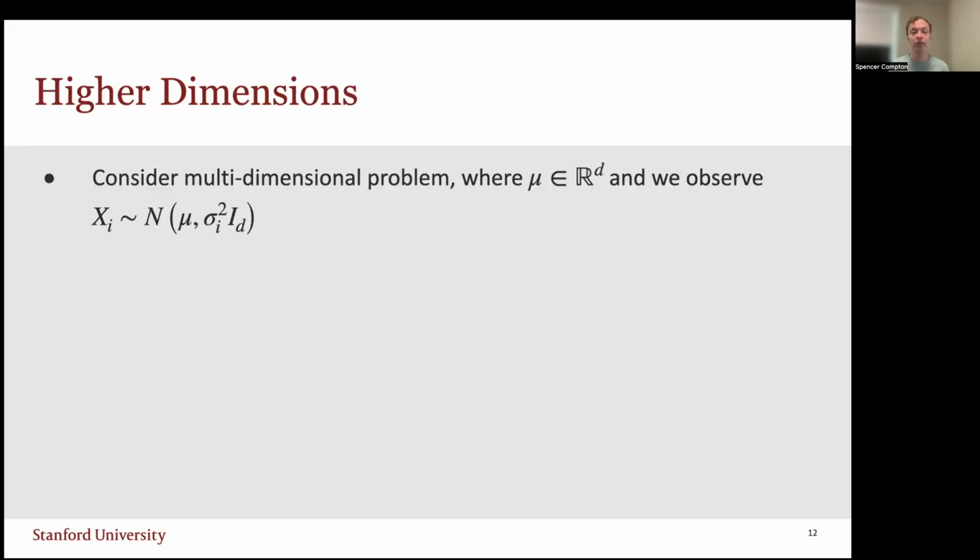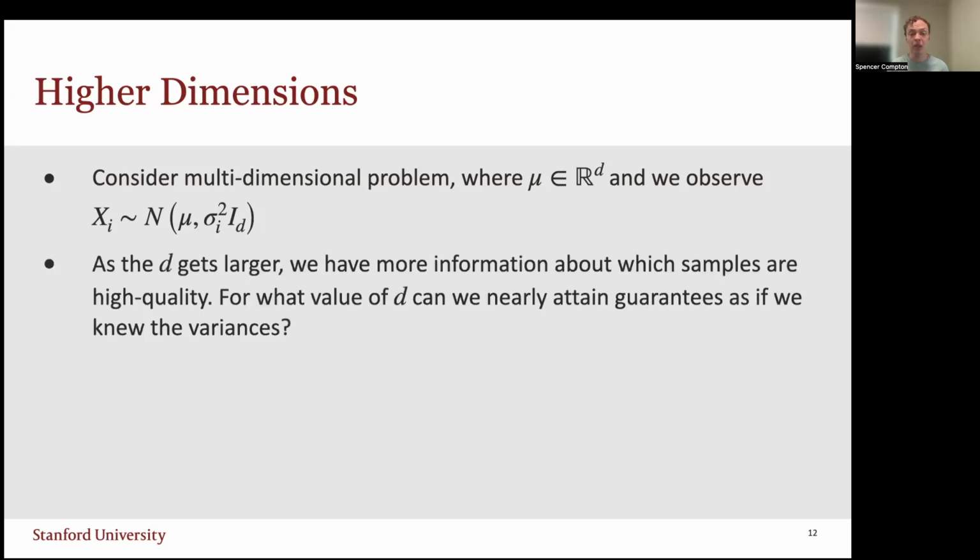Interestingly, there's also an extension to higher dimensions. So maybe you could consider the multi-dimensional problem, where mu is the mean we're trying to estimate. It's a d-dimensional vector. We observe xi each with mean mu and variance sigma i squared times the identity matrix. And as d gets larger, the problem actually gets easier because we have more information about which samples are high quality. So the natural question might be, at what value of d can we start getting guarantees as if I told you the variance of each point, sigma i?